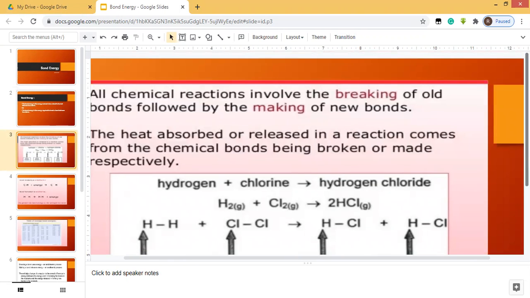All chemical reactions involve breaking of old bonds followed by the making of new bonds. So heat absorbed or released by the reactions comes from the chemical bond being broken or made respectively. See this example: hydrogen is reacting with chlorine, making hydrogen chloride. So what is happening? This hydrogen molecule is breaking down, and this bond is also breaking, and the new bonds which are formed are HCl and HCl. These are the formation of new bonds.